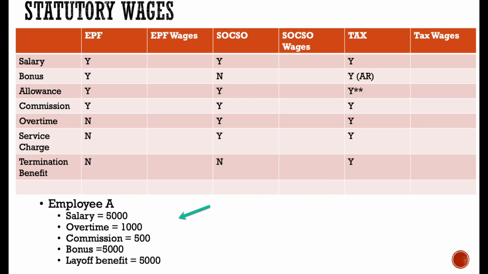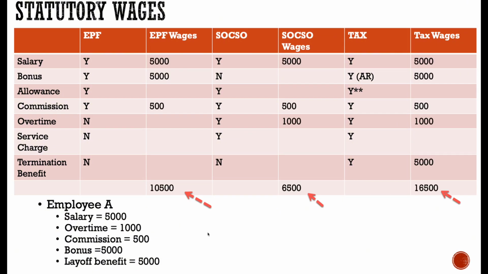To better visualize this, I created a column for each statutory, so we can put in the amount. And this is how it looks, because the wages definition is different for each statutory, hence you can see EPF wages is 10,500, SOCSO wages is 6,500 and tax wages is 16,500.